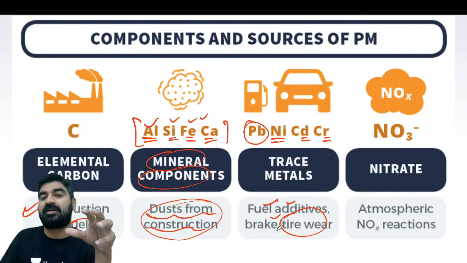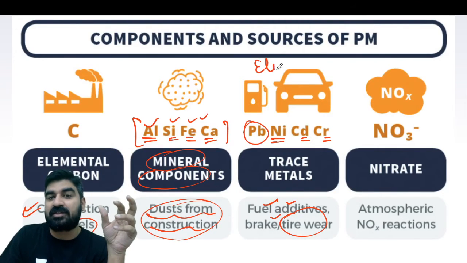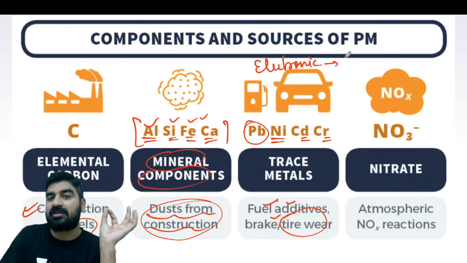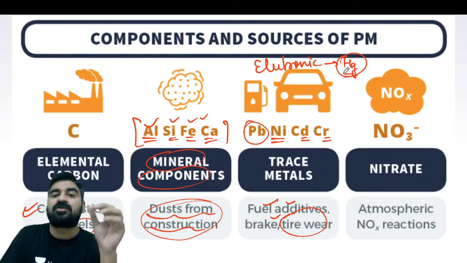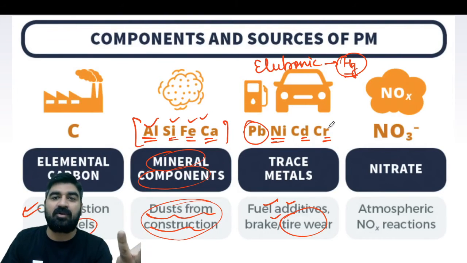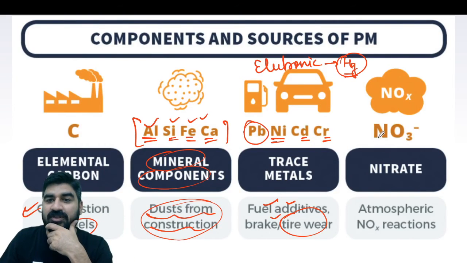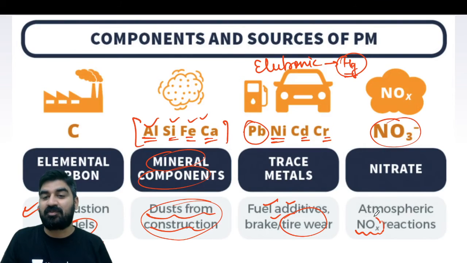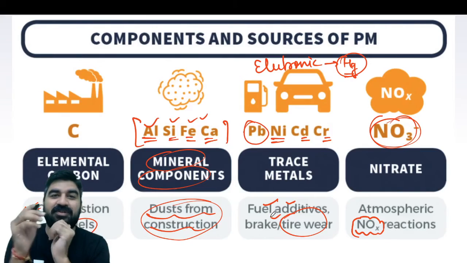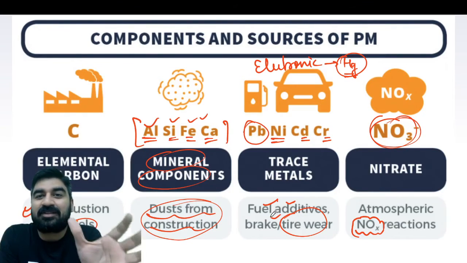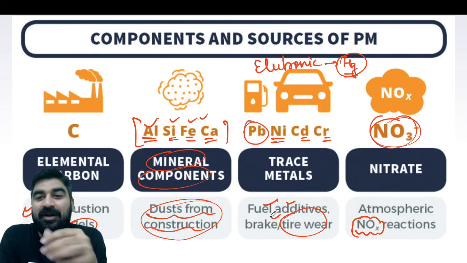And one more thing, guys, we are using electronic gadgets, right? If you have seen the button cell, those are also called mercury cells. So these things are also harmful. When you dispose of them, they will cause pollution. And guys, then we have NO3. This NO3 is always present in the atmosphere, and NO3, guys, is one of the major concerns for pollution. So I'm telling you about the main components and sources of these particles.